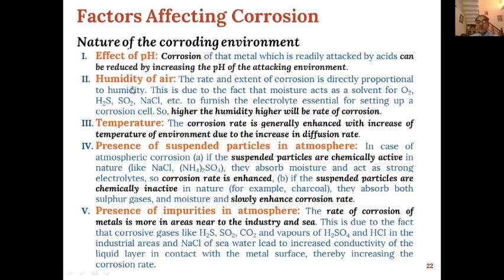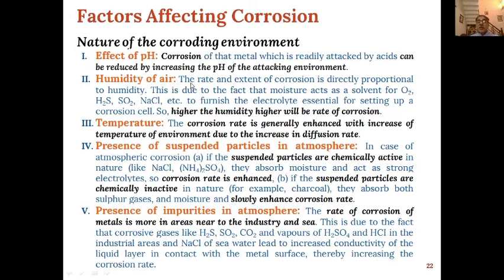Then humidity of air. We know that rate and extent of corrosion is directly proportional to humidity, because the electrons which are formed by oxidation of metal will interact with the moisture present in the air to form hydroxide ions.